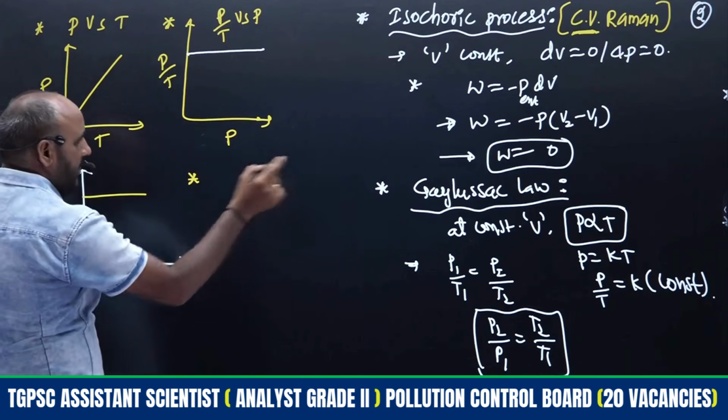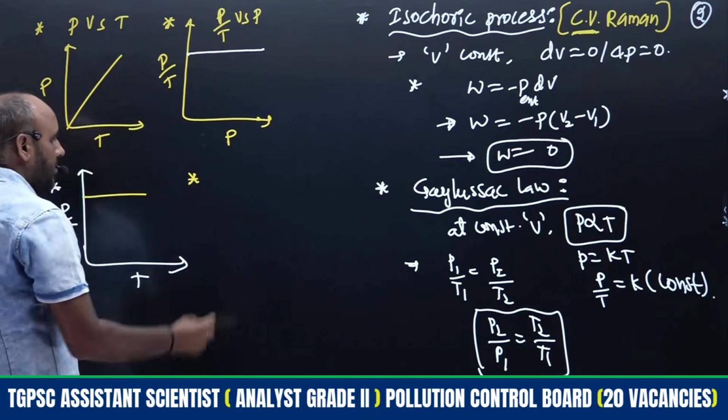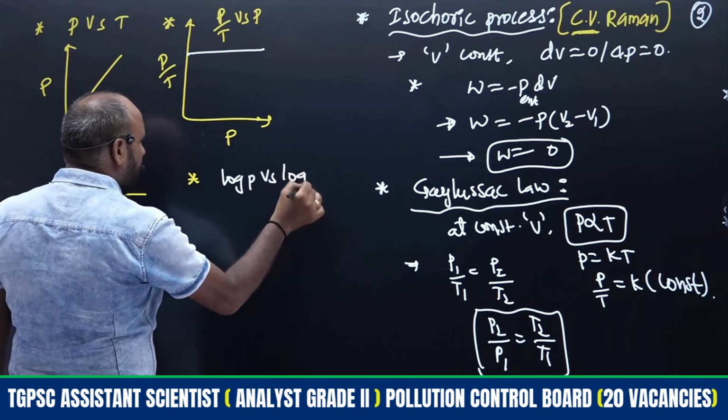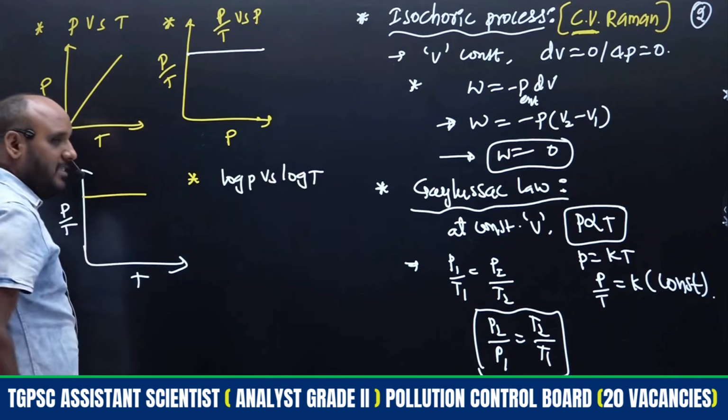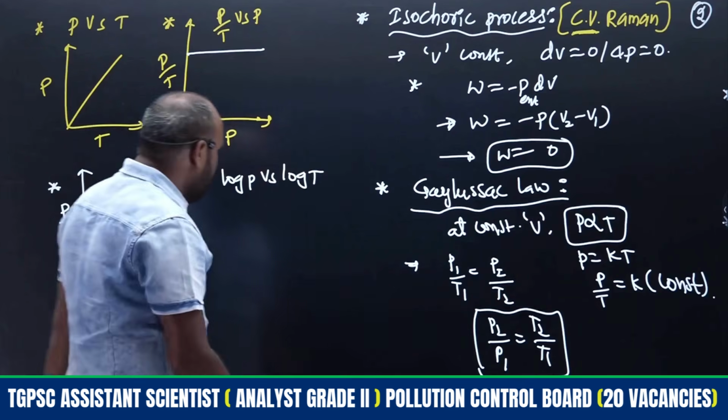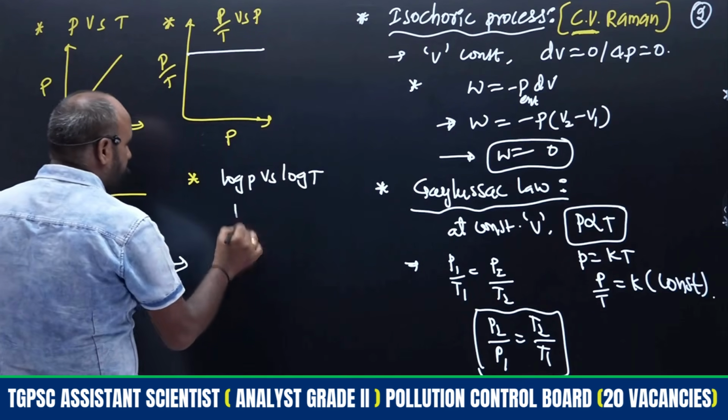Then similar to the previous one, logarithm. So what will we write? Log P versus log T plot. At constant volume, P is directly proportional to temperature. So therefore we have to write,